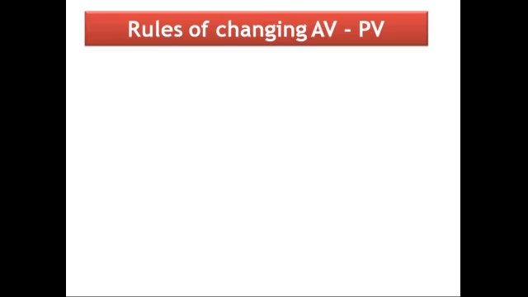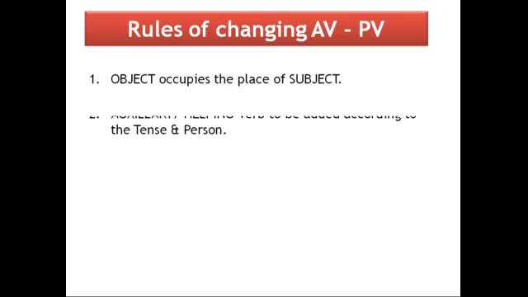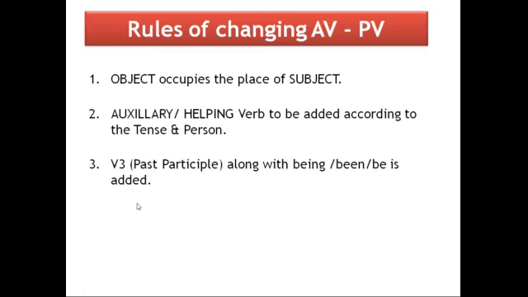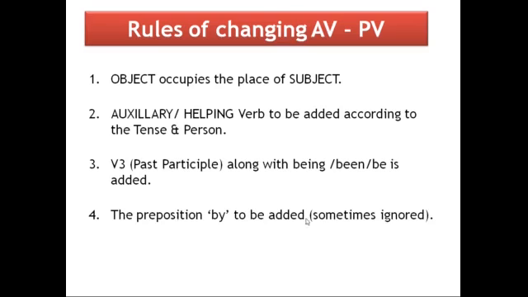Now let us have a quick look at all the 5 rules. The first rule: the object occupies the place of the subject. The second: an auxiliary or helping verb is to be added according to the tense and person. The third: the past participle, which is called V3, along with being, been or be is added. The fourth: the preposition by is to be added, sometimes it's ignored. And the fifth: the subject occupies the place of the object. Children, these are the 5 rules you have learned already.